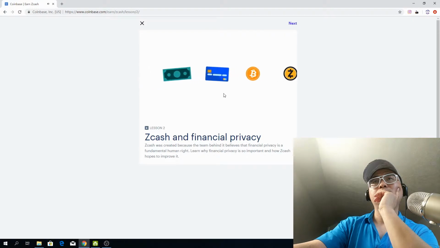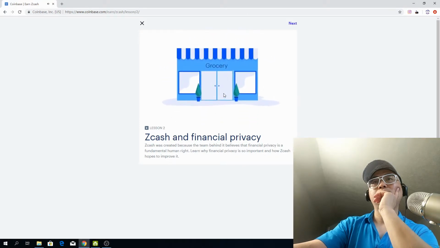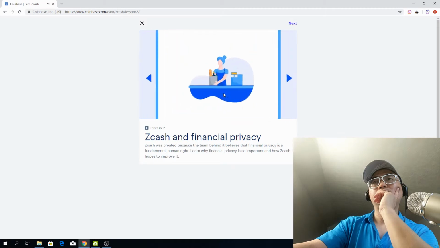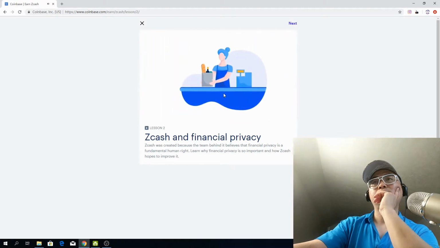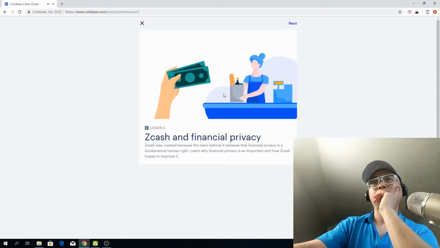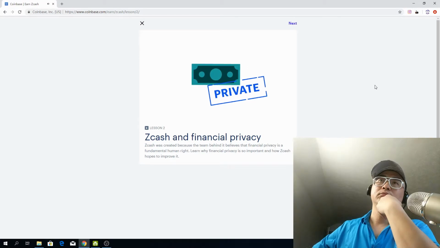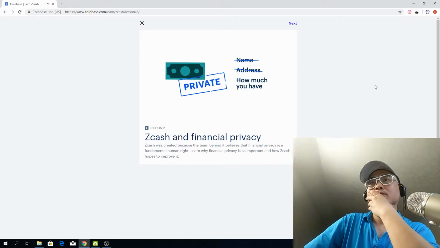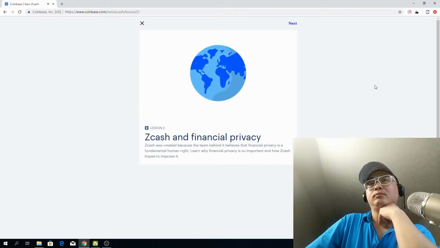There are a lot of ways to make a purchase these days, and they all have a different approach to privacy. First, there's cash. When you visit a grocery store and buy something with cash, you don't have to tell the cashier how much money you have in your wallet or what purchases you made last week. You simply exchange your cash for groceries and continue on your way. Cash is private. It doesn't tell anyone your name, your address, or how much money you have, but you can't transmit it digitally. So in today's networked world, what do you do?